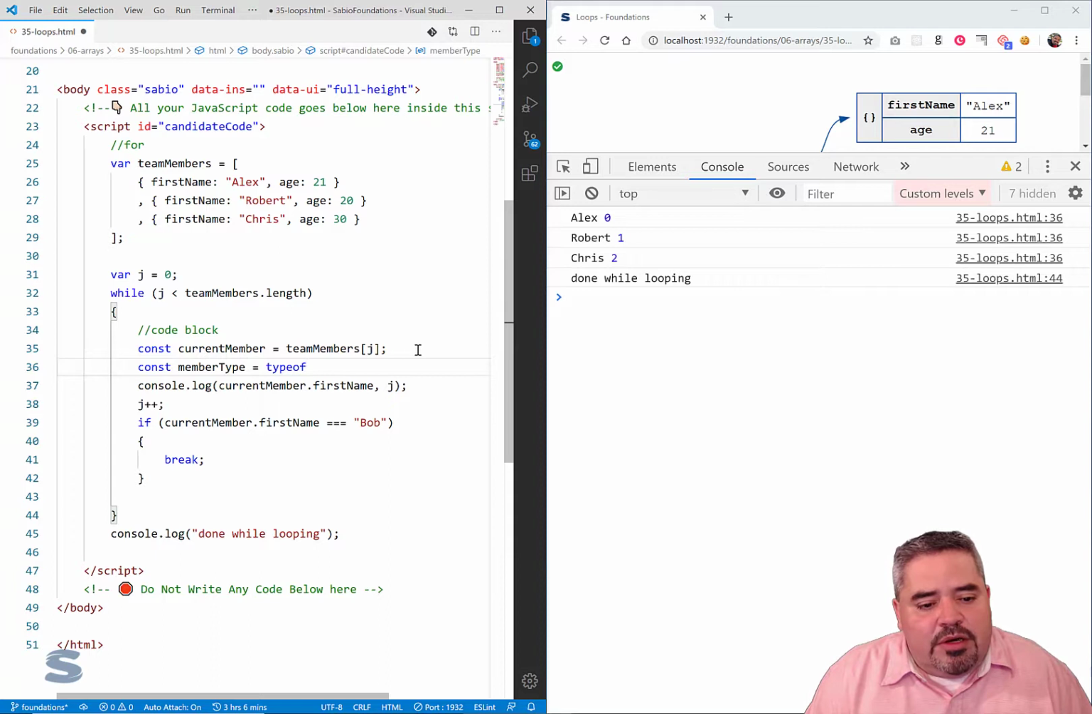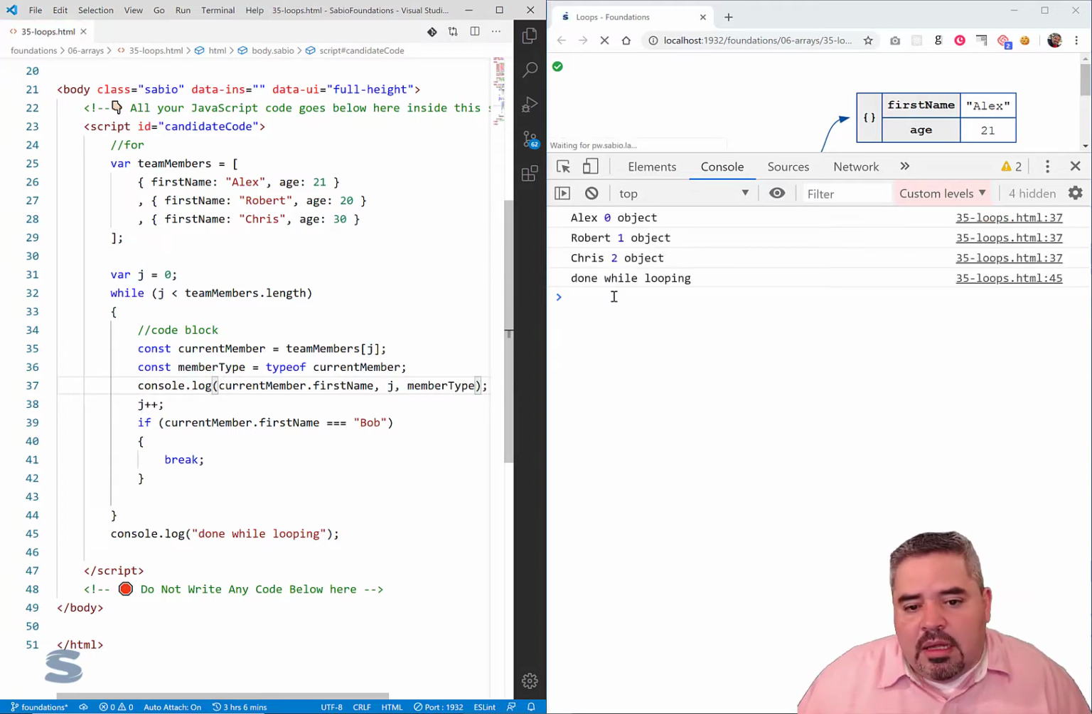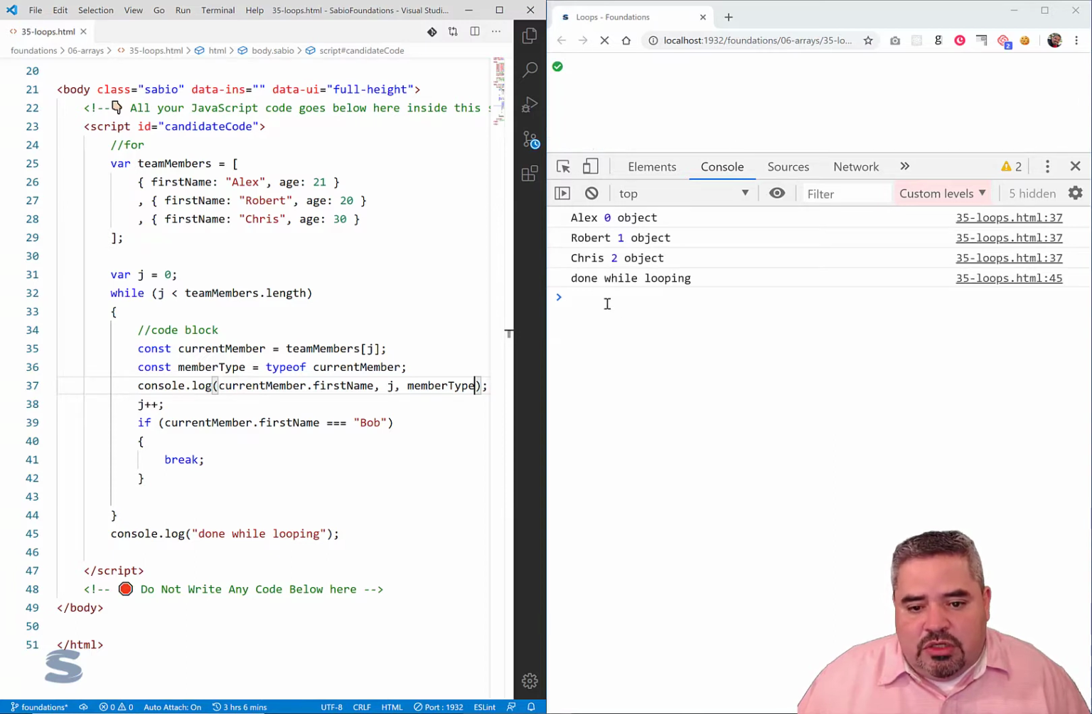The type of operator is going to be executing on the current member. All right, so what does this look like when I output the member type as well? Over here in my log, I have Alex, object, object, object, and then I'm done looping. Okay, good.